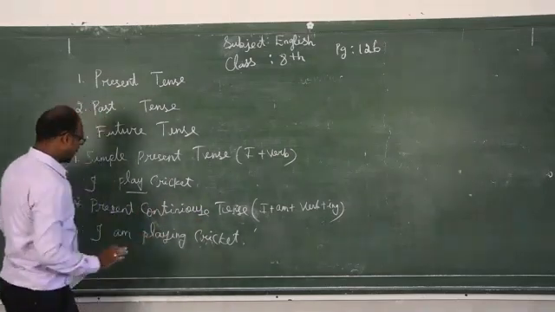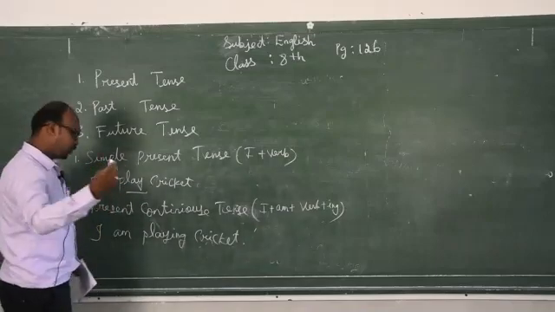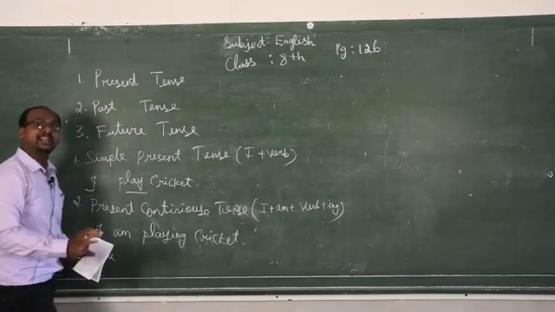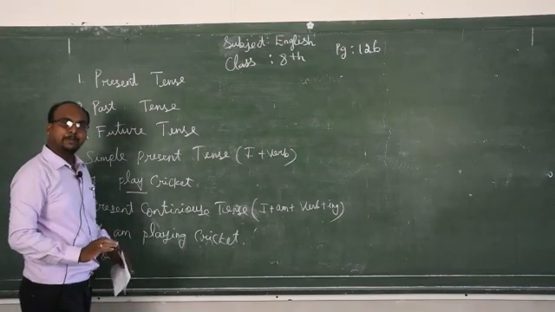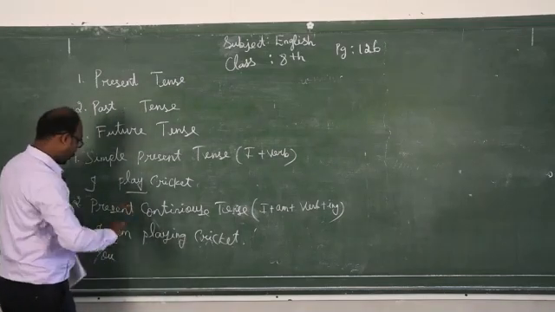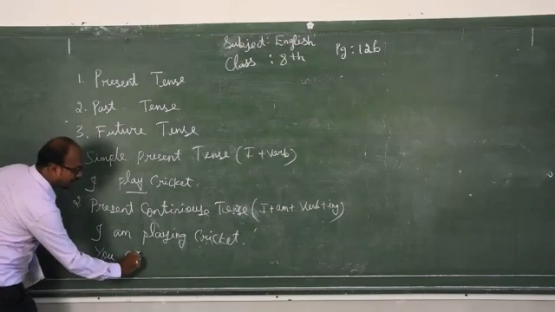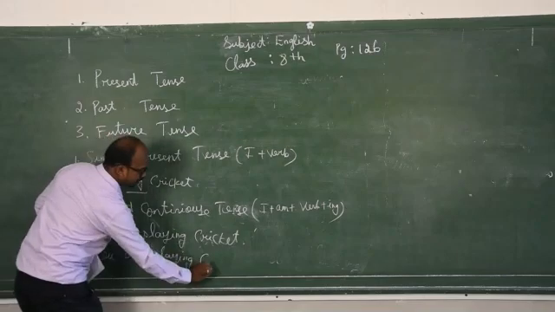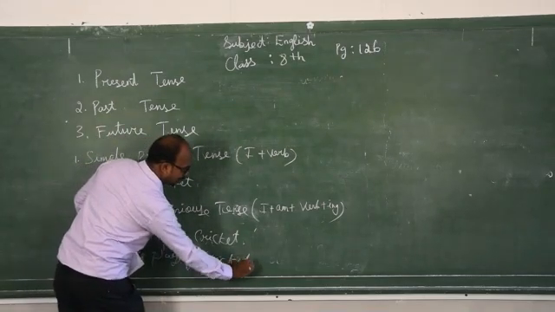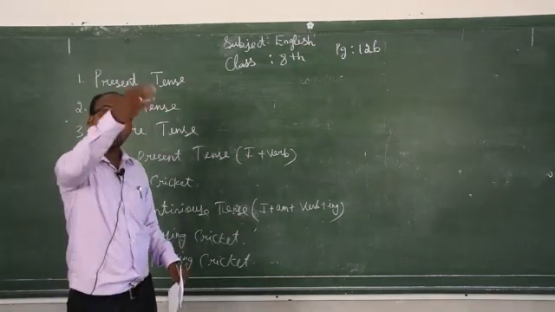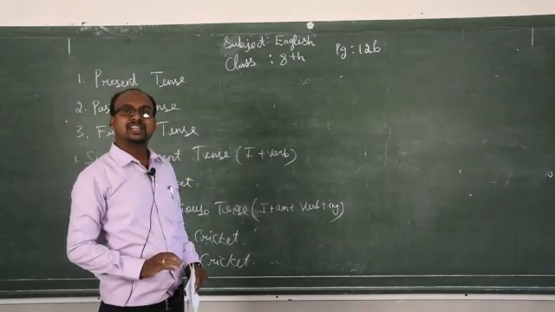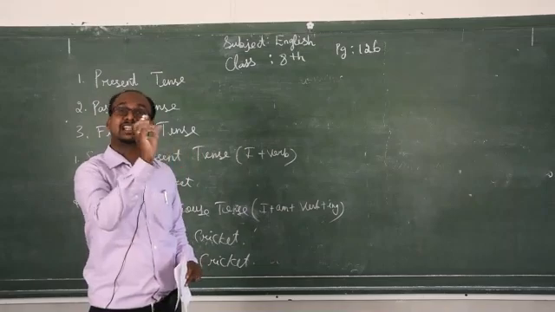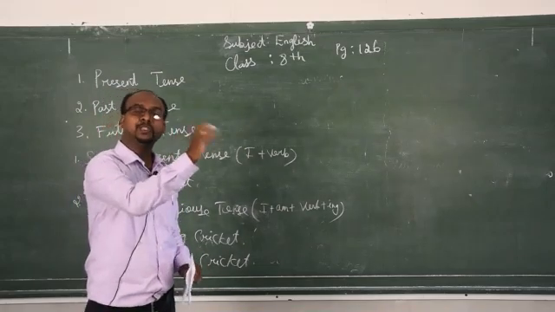If I take the sentence "you am playing cricket", is it right? No. You are playing cricket. They are playing cricket. He is playing cricket. If I take third person singular in continuous, he is playing cricket.